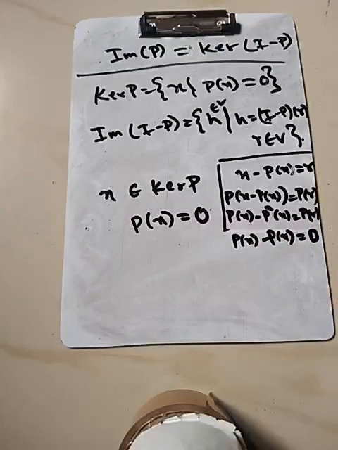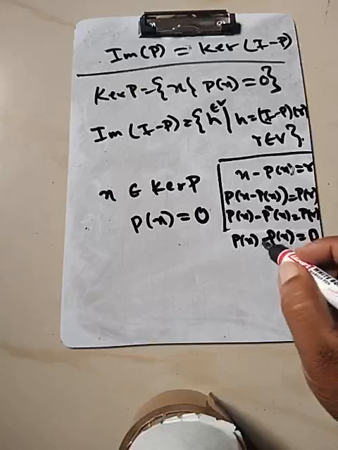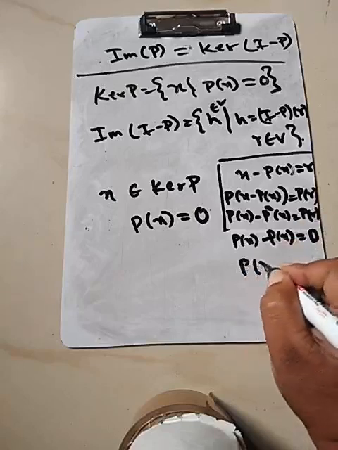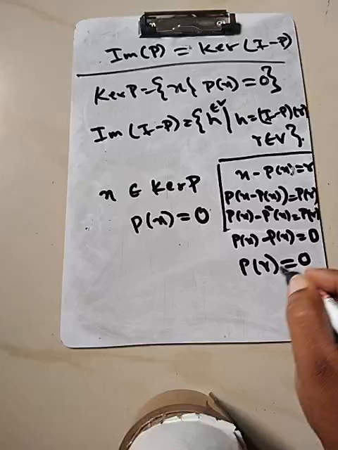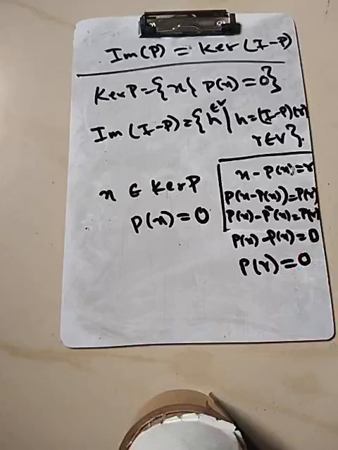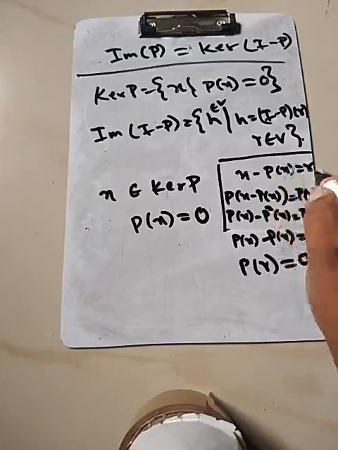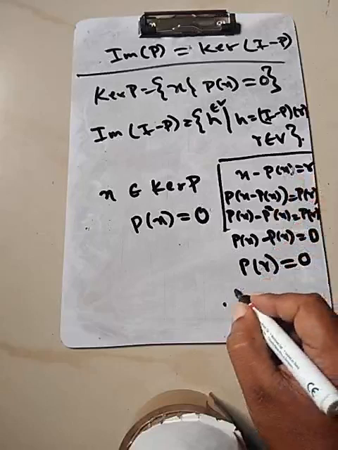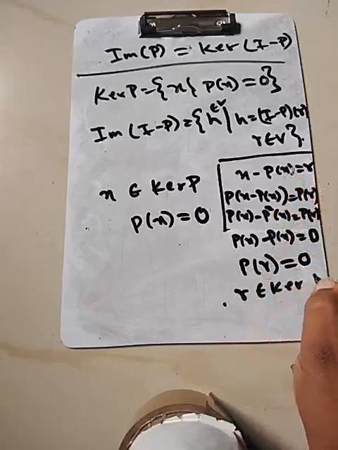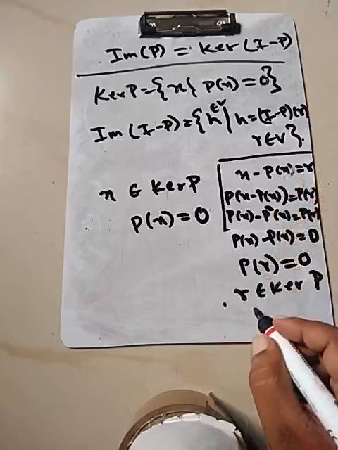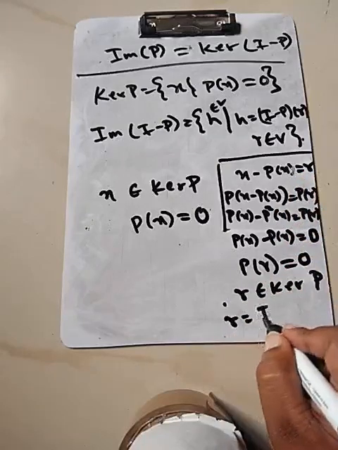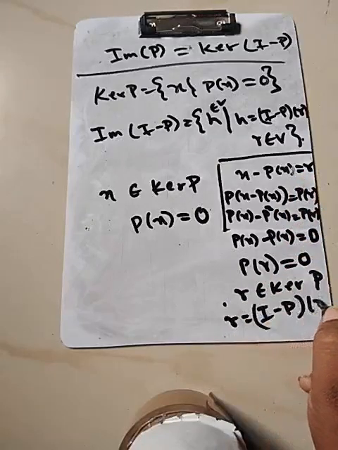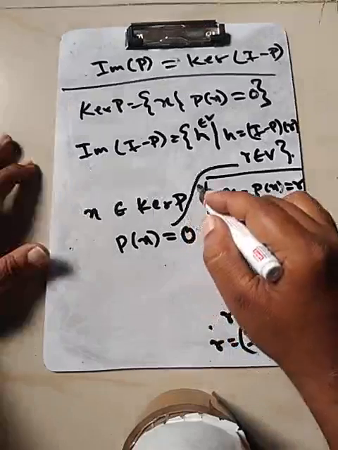Hence, what do we have? This is 0, so P of r is 0, so r belongs to the kernel of P. Not only that, r is in fact I minus P of x. Over here, what is the value?